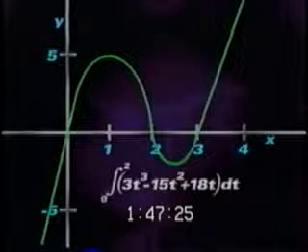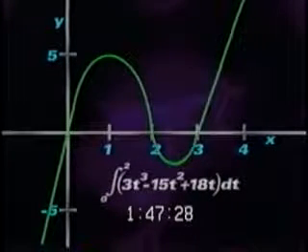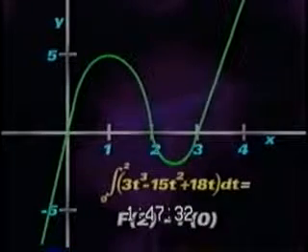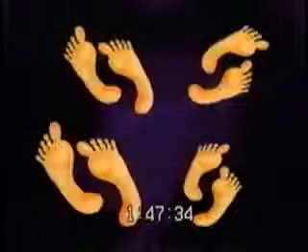The distance from home she's traveled at time 2 is equal to capital F of 2 minus capital F of 0, which turns out to be 8 feet. Why 8 feet? Well, as you can see here, we took the integral of f of t, or the original function, and got 3/4 t to the fourth minus 5t cubed plus 9t squared. Then we inserted 2 for time t equals 2 seconds, and got 8. Then we inserted 0 for time t equals 0 seconds, and then we subtracted the 2. That's how we got 8 feet at time 2.